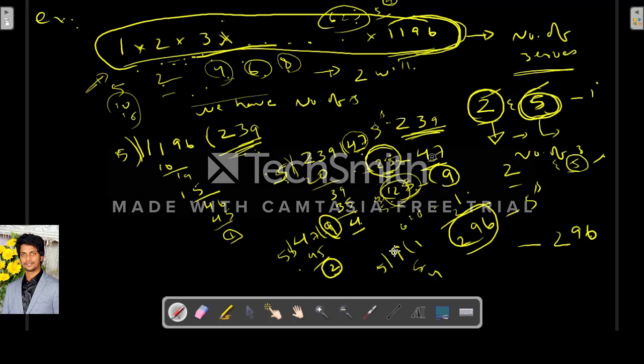So this is 9, and we divide 9 again with 5, which gives 1, which means it accounts for 625, which is 5 power 4. In this there will be four 5's. If we add all of this, we will get 296. So there will be 296 5's, and 2's will obviously be more than 296. So the number of zeros in this product is 296. I hope it is clear.